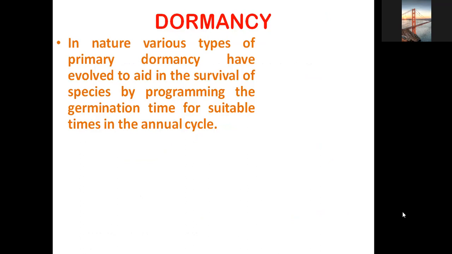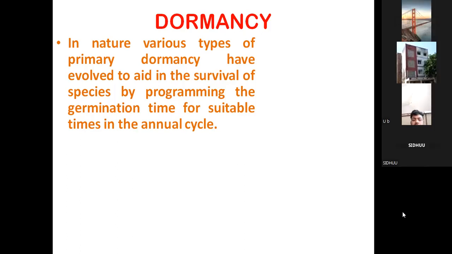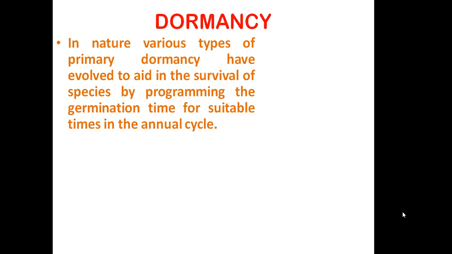As the seeds lie in the soil, they will not germinate at just any time, but they will germinate when the favorable conditions are available for their germination. And it is under the control of environmental as well as some other conditions that we are going to study later on.